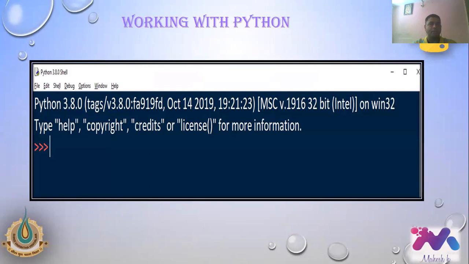If you observe, there are different types of menus on the top title bar, Python 3.8.0 Shell, right? And below, some menus are there: File, Edit, Shell, Debug, Options, Window, and Help. So while seeing this, you can easily find out that this triple greater than symbol, what I said previously, is the prompt, the Python prompt, right?